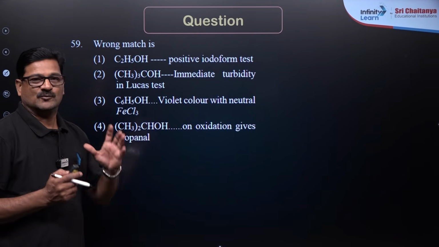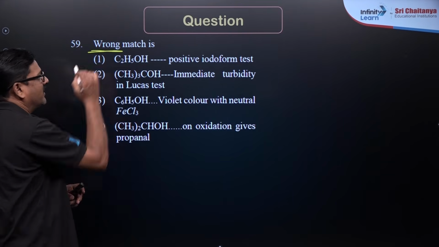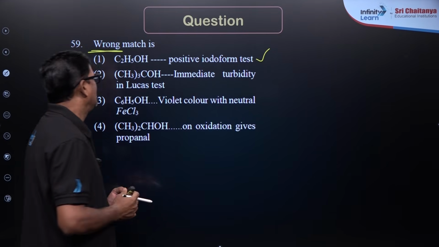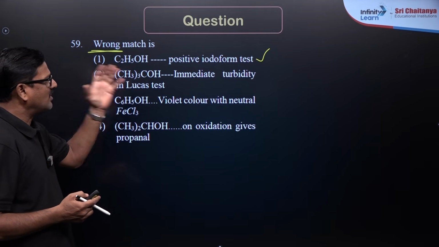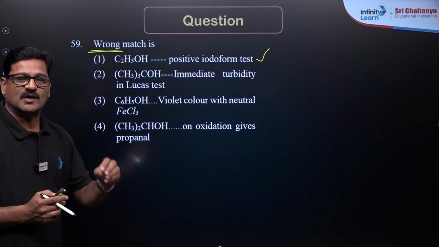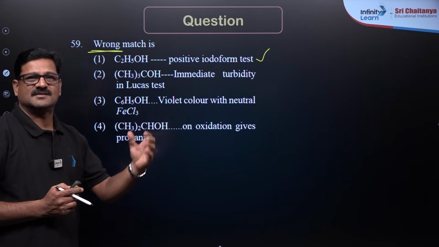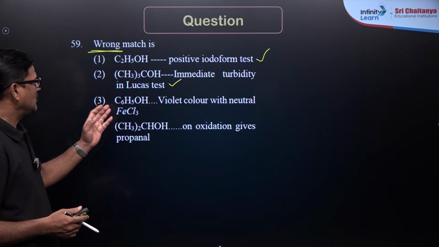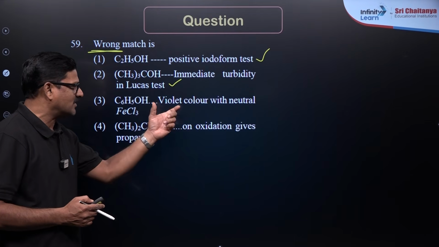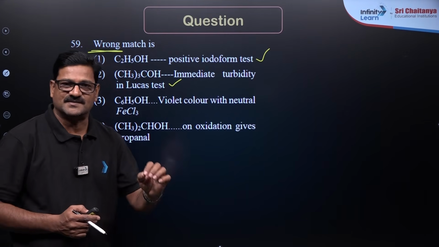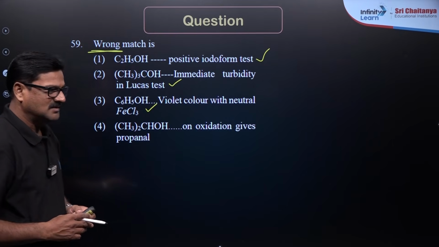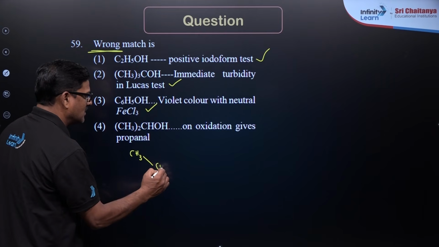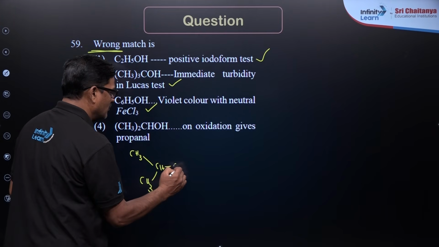Students, it is given which is a wrong match. You have to identify. C2H5OH gives a positive iodoform test, correct? And tertiary butyl alcohol immediately gives a Lucas test. Tertiary alcohol immediately gives this Lucas test. This is also correct. C6H5OH, phenol, gives white coloration with neutral FeCl3. This is a test for phenol. This is also correct.